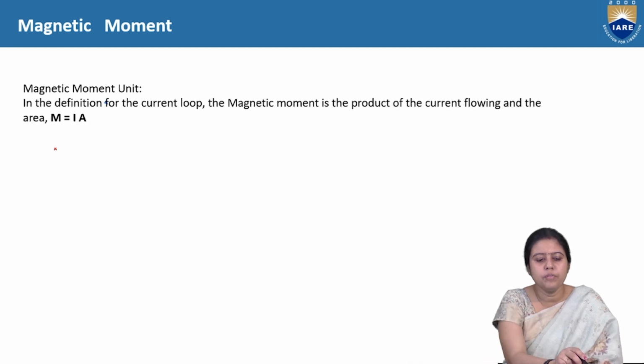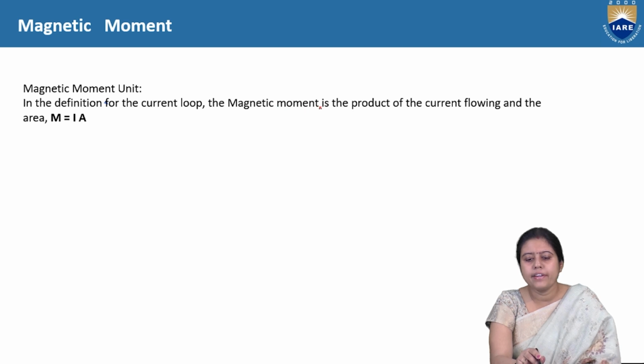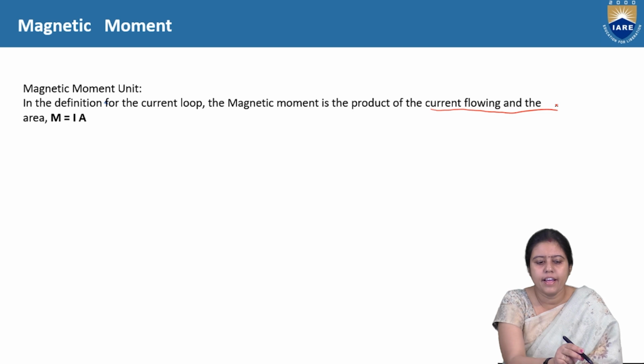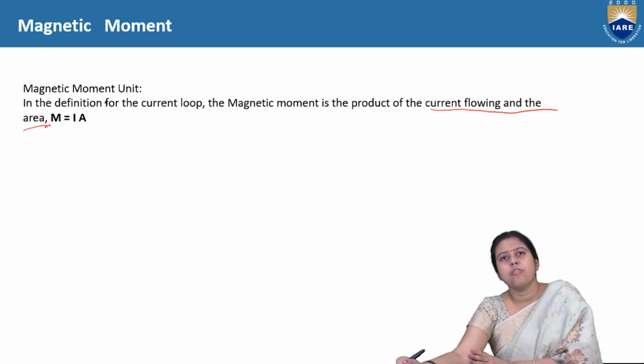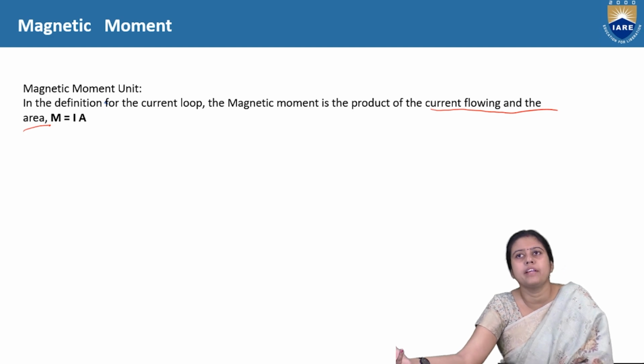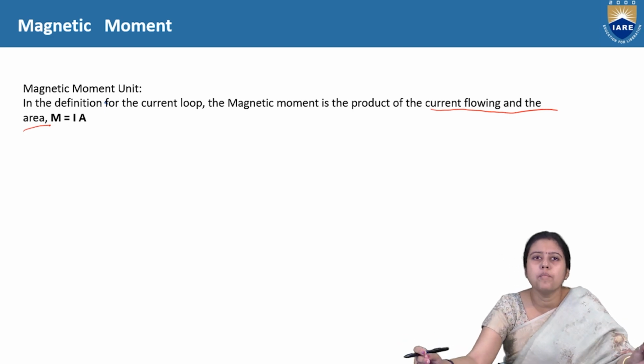M is equal to... in the definition of the current loop, magnetic moment is the product of current flowing and the area. So what is the meaning of magnetic moment? The strength of the magnetic moment depends on how much current is flowing for an electromagnet.